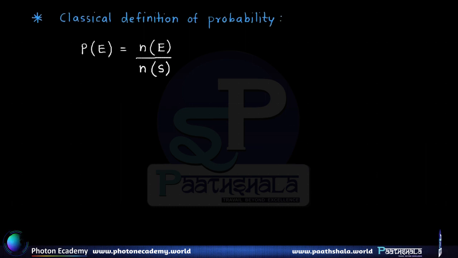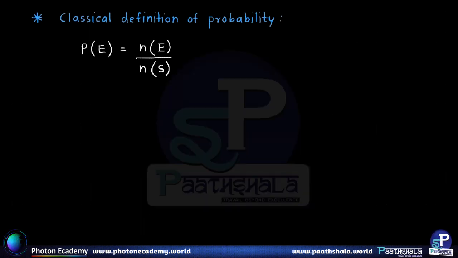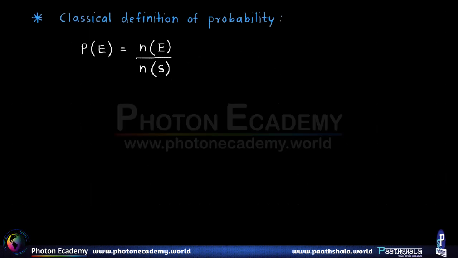Now we move on to what is called the classical definition of probability. As we know, probability is nothing but the likelihood, or in day-to-day language we call it a chance of occurrence of a certain event. Here it is denoted as P of E, that is, probability of event E is nothing but N of E upon N of S. That means it is the number of outcomes which are favorable to the event E, denoted by N of E, divided by the number of total outcomes in the sample space. So it's basically the ratio of favorable outcomes to the total number of possible outcomes.